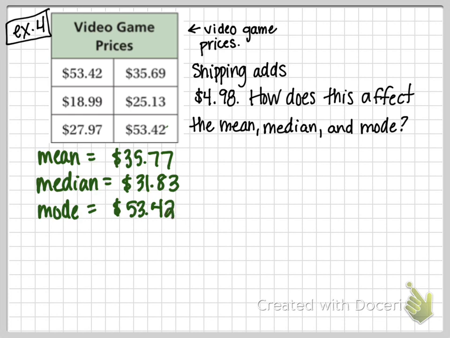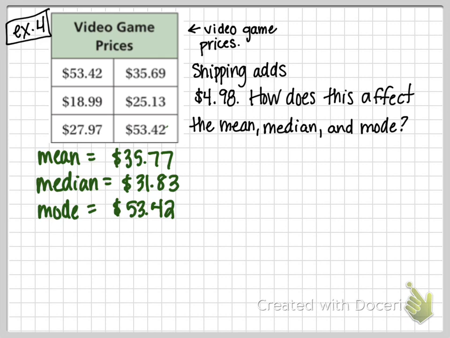What do you notice about these numbers? Which one seems to be an inaccurate representation of the data? Edna? The mode. It makes it look like a lot of these video games cost $53.42 when actually it's less than that, right? So the mode isn't always an accurate measure of center.